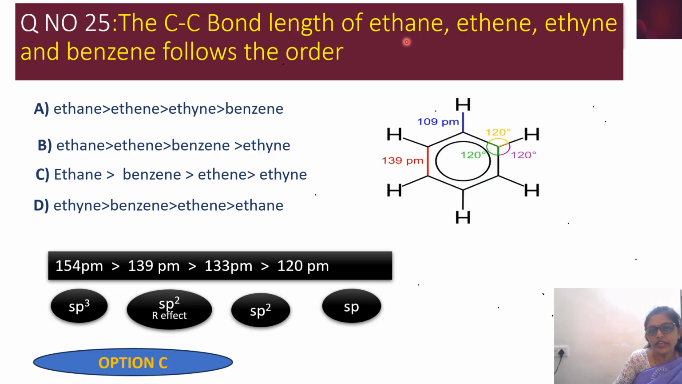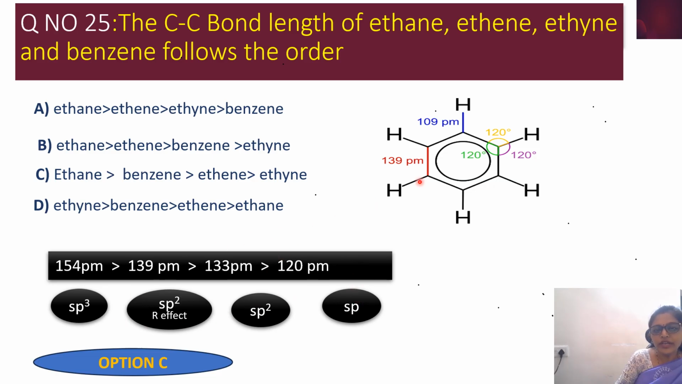It is an alkane. So it is a molecule containing single bonds. We know that whenever a molecule contains single bond, it is sp3 hybridized and its bond length will be 154 picometer. If it is ethene, then it is sp2 hybridized, that time carbon bond length will be 133 picometer. Ethyne is going to be sp hybridized and its bond length is going to be 120 picometer.